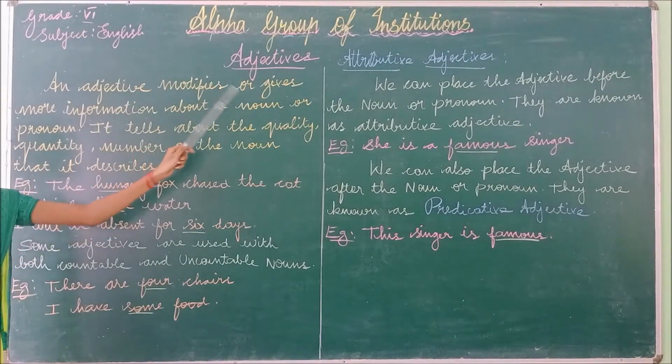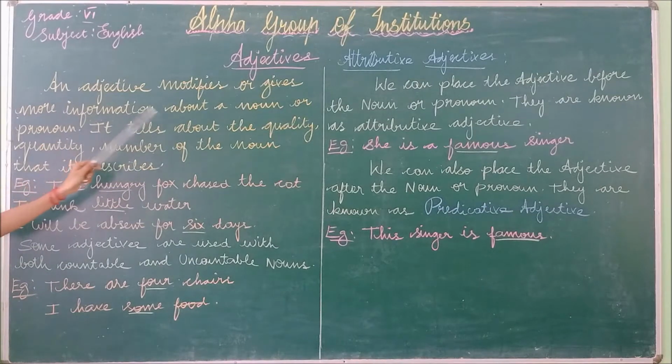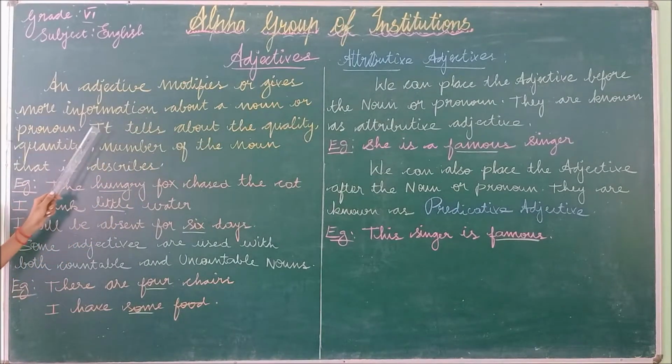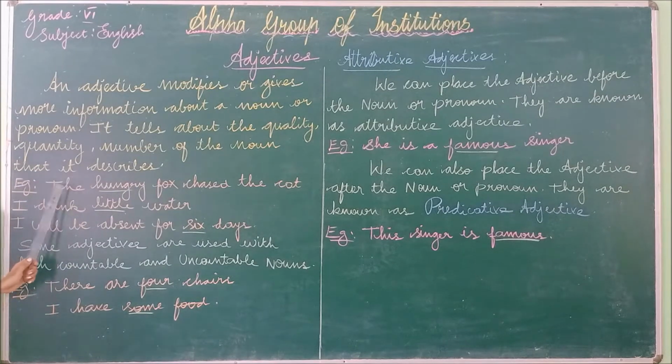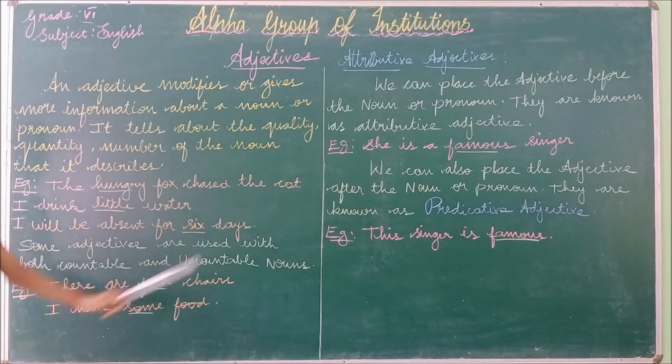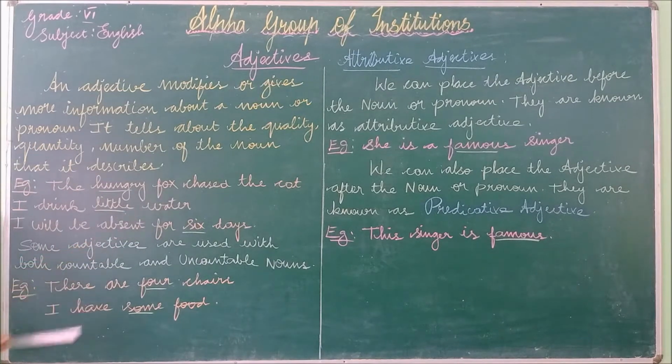An adjective modifies or gives more information about a noun or pronoun. It tells about the quality, quantity, number of the noun that it describes. Example, the hungry fox chased the cat. I drink little water. I will be absent for 6 days. Some adjectives can be used with both countable and uncountable nouns. Example, there are 4 chairs. I have some food. So the first sentence has a countable noun and the second sentence has an uncountable noun.